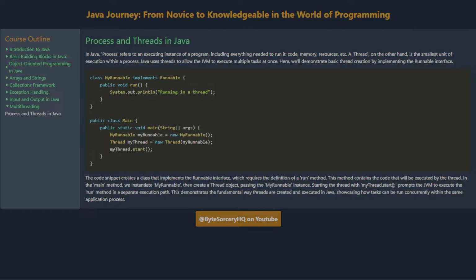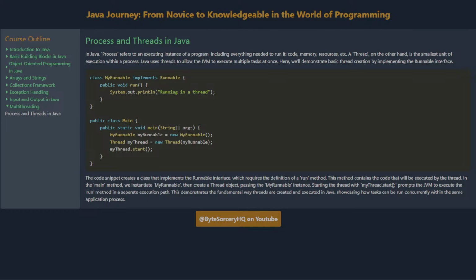Here, we'll demonstrate basic thread creation by implementing the Runnable interface. The code snippet creates a class that implements the Runnable interface, which requires the definition of a run method. This method contains the code that will be executed by the thread. In the main method, we instantiate MyRunnable, then create a Thread object, passing the MyRunnable instance.